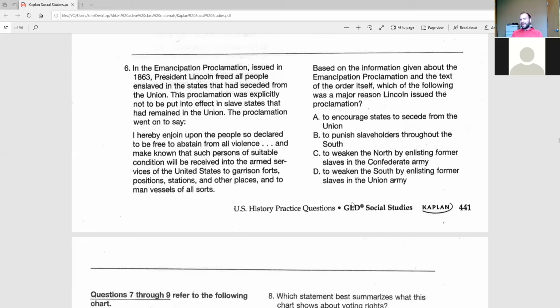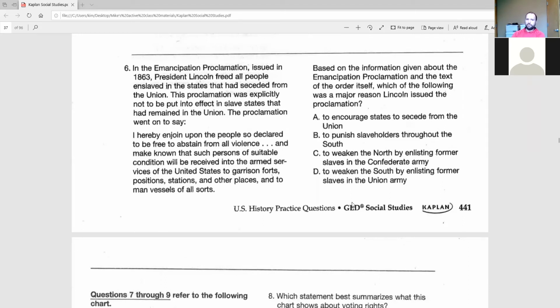And for that same reasoning, A would also be wrong. If he is the president of the Union, the United States, the North, then he wouldn't want to encourage states to leave the North. He would want to encourage states to stick together, right? Because the more states that leave, the weaker they become. So A doesn't make sense either.